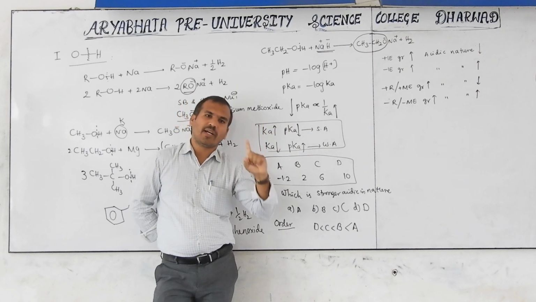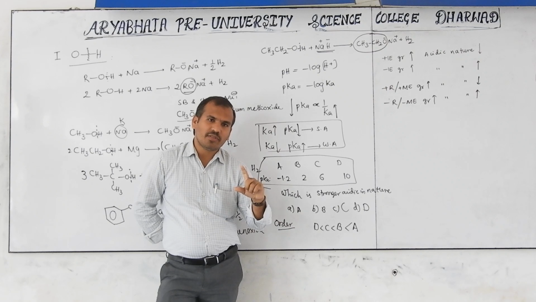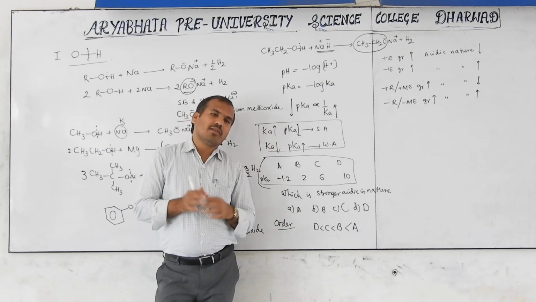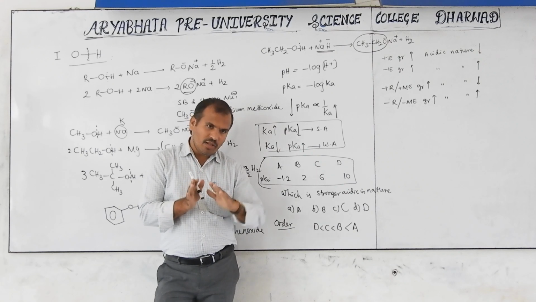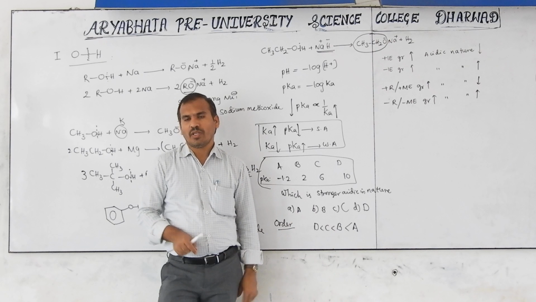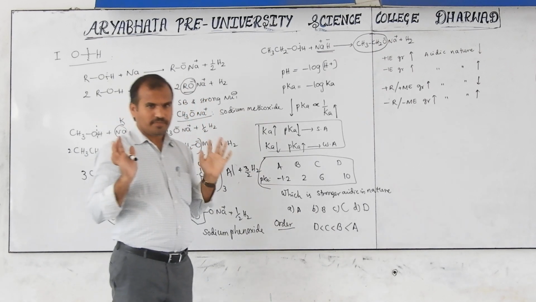Keep in mind, strong acid gives which one? Weak base. Weak acid gives strong base. That is it. So whichever compound is a stronger acid, after loss of proton that anion should be more stable. If it is more stable, then it is stronger. Less stable, that is weaker.